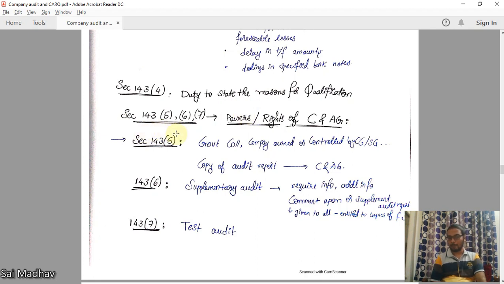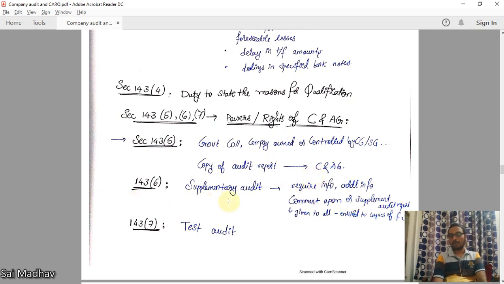143.5, 6, 7 deals with powers and rights of C&AG. I already told you C&AG comes into picture only for government company. Government company definition is dealt in section 2 subsection 45. Government company, company owned by, controlled by central government or state governments. Okay. Copy of audit report to be given to C&AG.